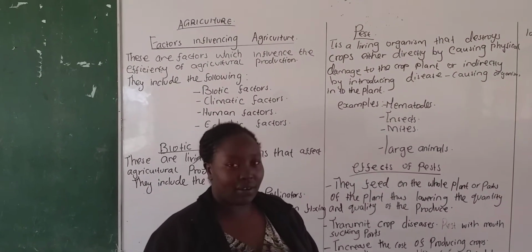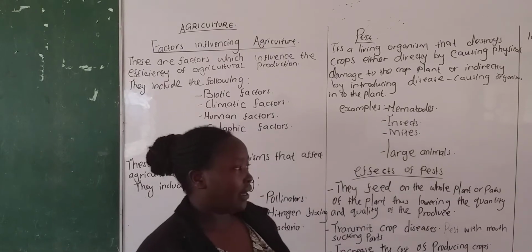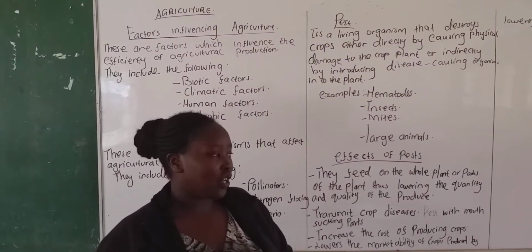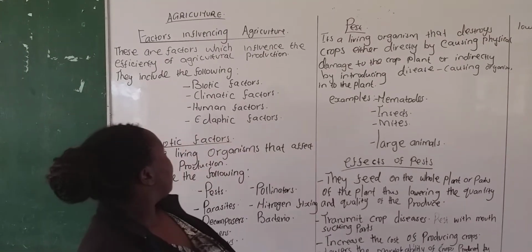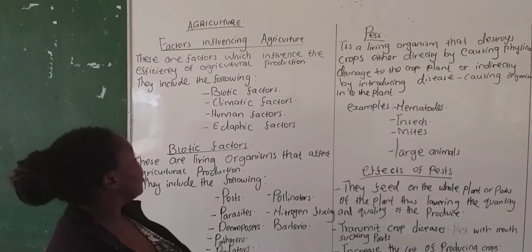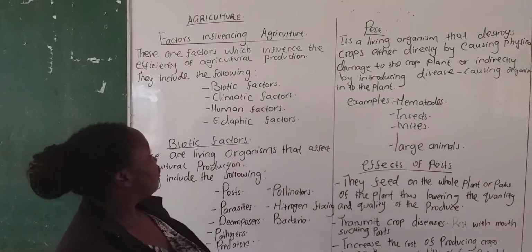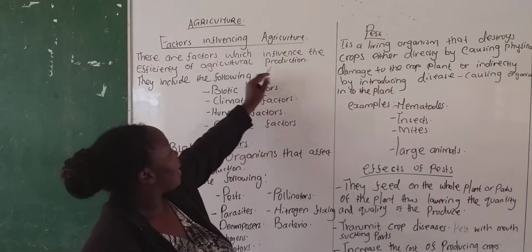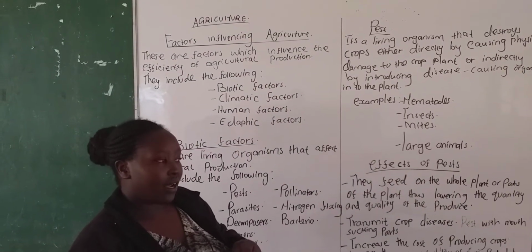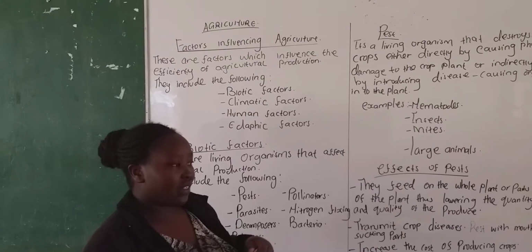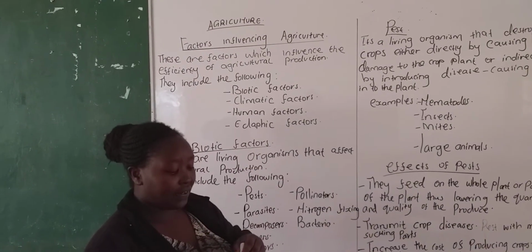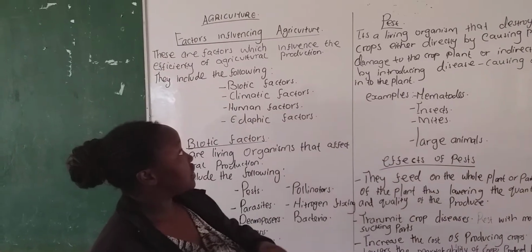To our agriculture lesson today, and we are going to look at factors that influence agriculture in general. So, we'll talk about factors that influence agriculture. These are just factors which influence the efficiency of agricultural production. There are those things which may either influence it positively or negatively on the production of those produce.